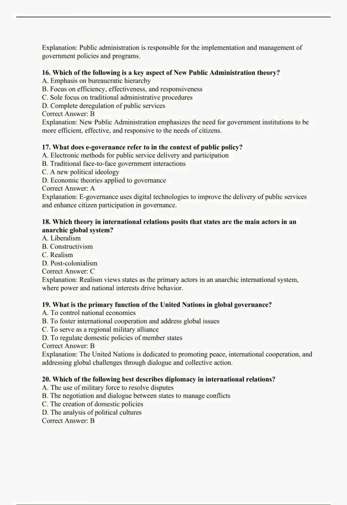19. What is the primary function of the United Nations in global governance? A. To control national economies. B. To foster international cooperation and address global issues. C. To serve as a regional military alliance. D. To regulate domestic policies of member states. Correct answer, B. Explanation. The United Nations is dedicated to promoting peace, international cooperation, and addressing global challenges through dialogue and collective action.